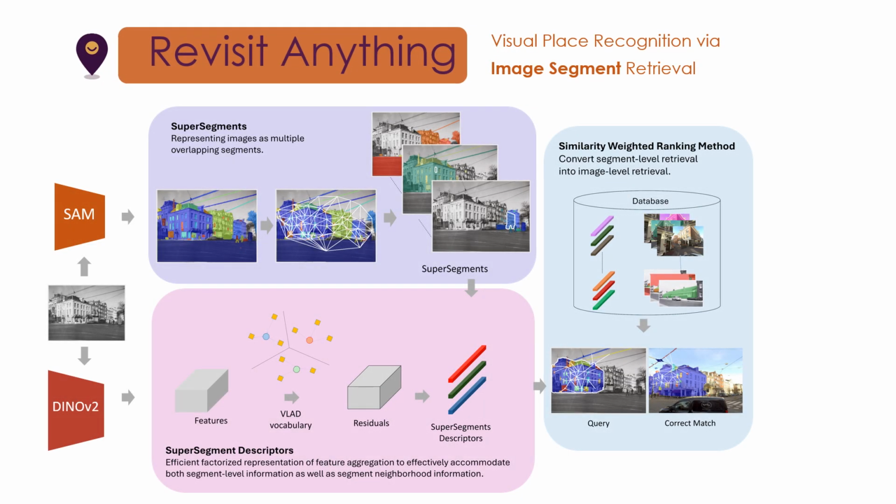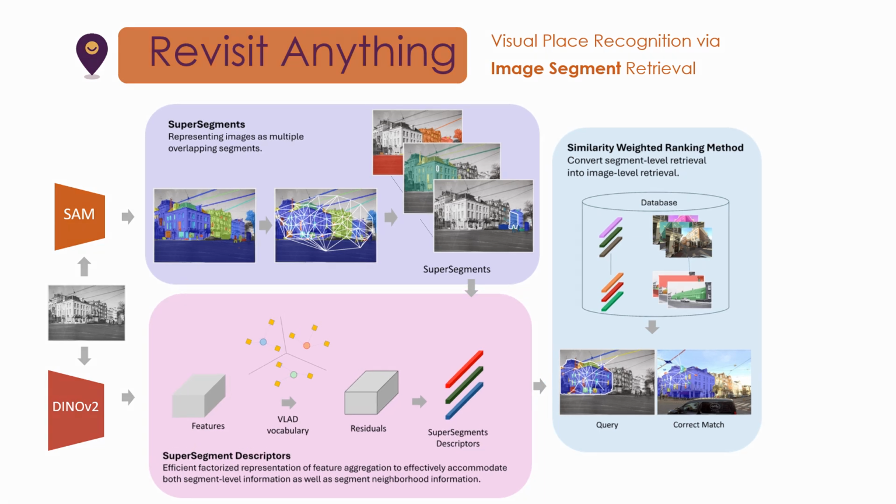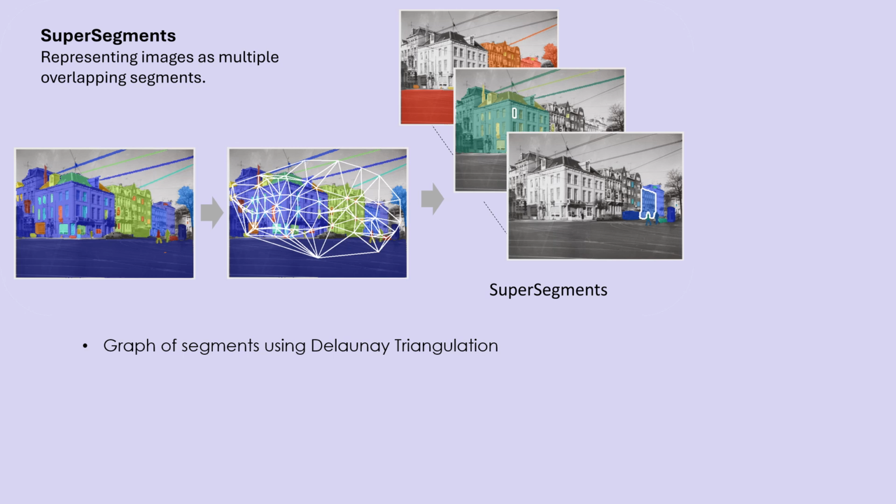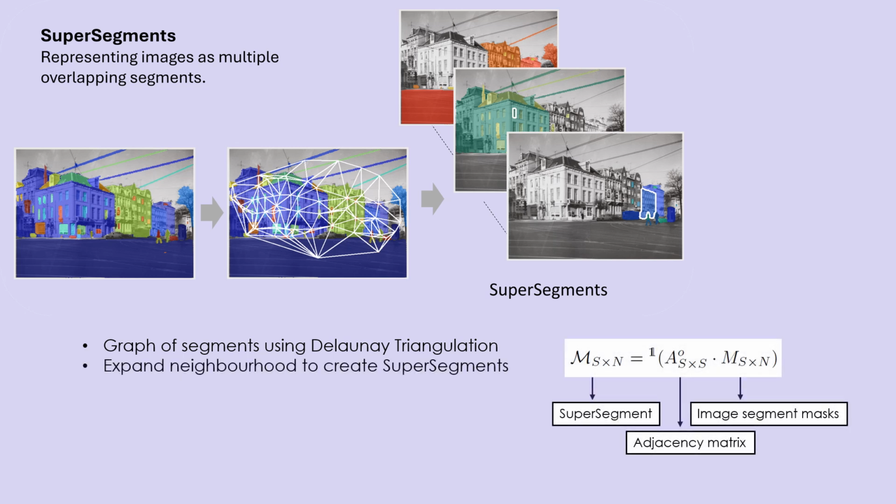Our proposed approach first constructs overlapping subgraphs of segments, then extracts descriptors for the supersegments, and finally converts segment-level retrieval into image-level. To construct supersegments, we first create a graph of segments using Delaunay triangulation. This gives us an adjacency matrix defining segment neighborhoods. We then expand individual segments by multiplying this adjacency matrix with the original segmentation masks.